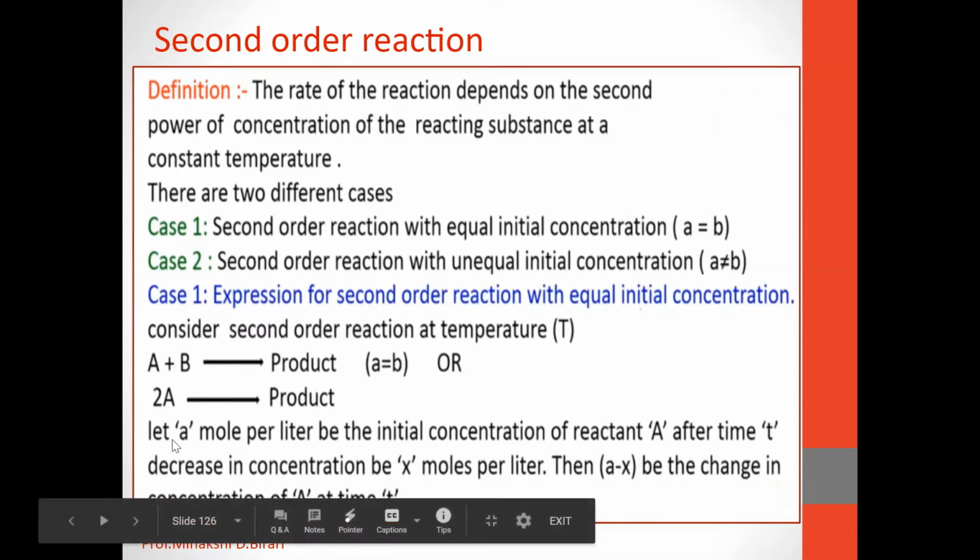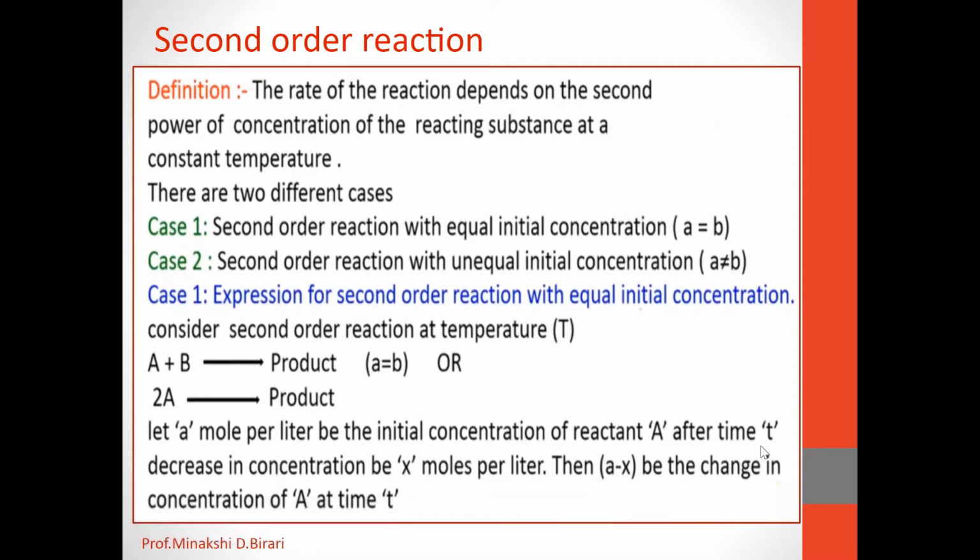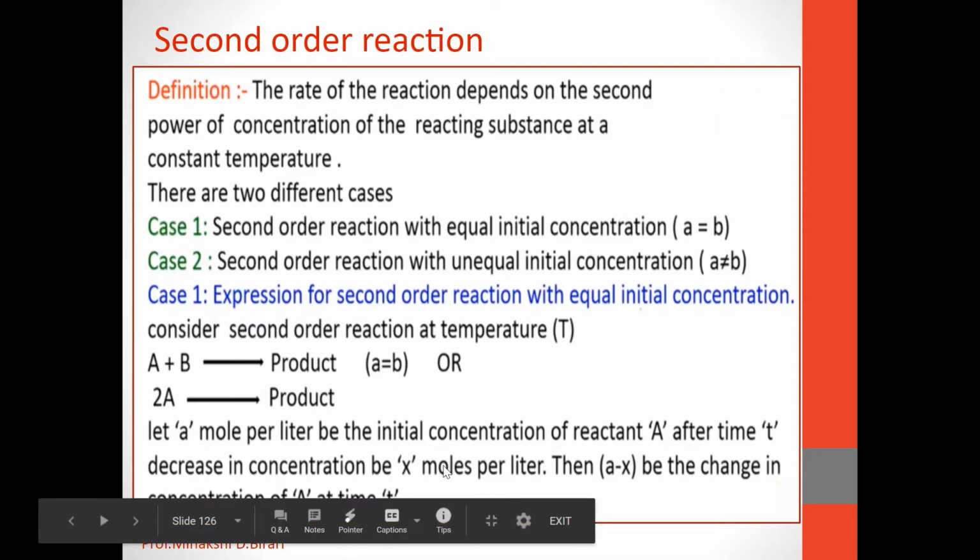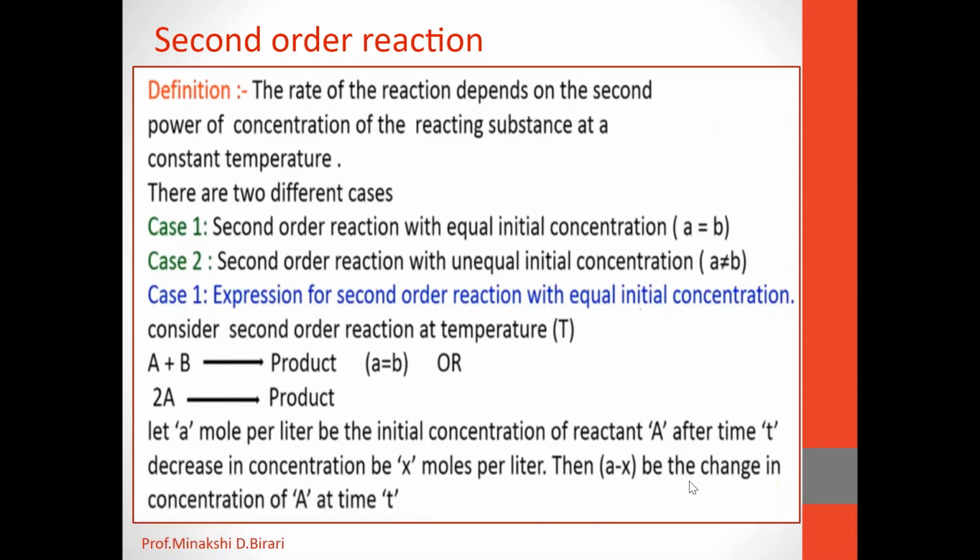First of all, let A mole per liter be the initial concentration of reactant A. After time t, the decrease in concentration will be X moles per liter. A minus X is the change in concentration of reactant A at time t.